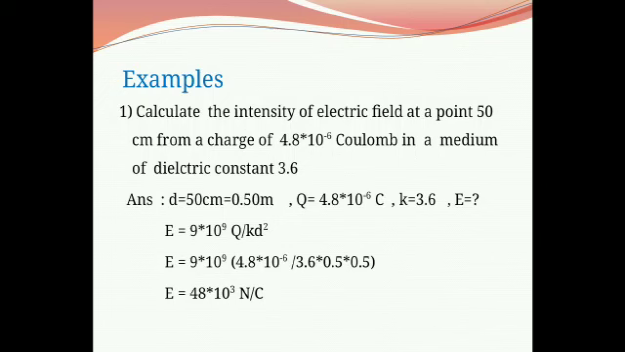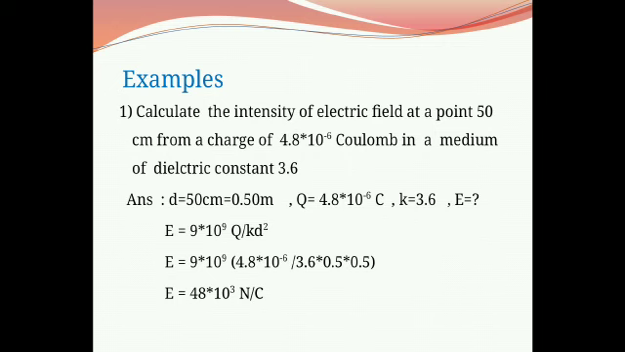Now we solve some examples. First example: calculate the intensity of electric field at a point 50 centimeter from a charge of 4.8 into 10 raised to minus 6 Coulomb in a medium of dielectric constant 3.6. Here we have to calculate the intensity of electric field. That means we have to calculate capital E.